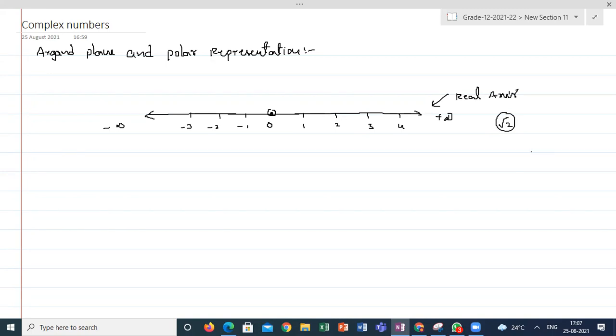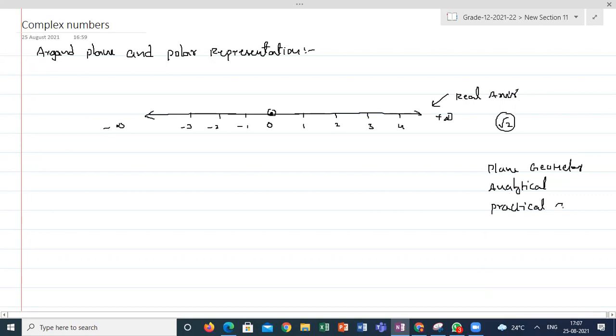But there are two kinds of geometry: plane geometry and analytical geometry, and practical geometry. In plane geometry, it doesn't require any reference system. We just learn some theorems and use a set of statements to explain something, to prove something. But when it comes to analytical geometry, we use a reference system. So what is the need of a reference system? Anyone?